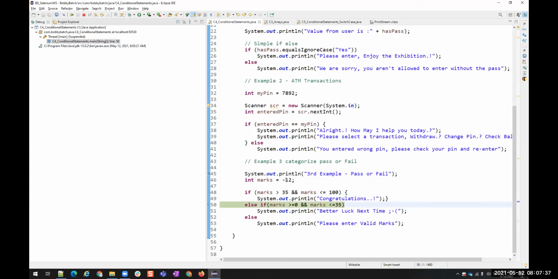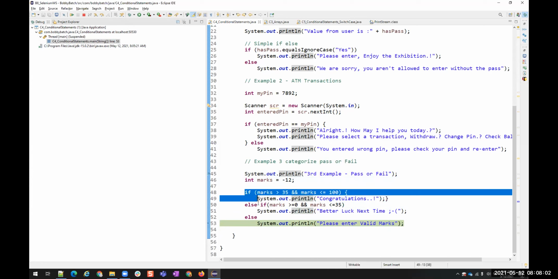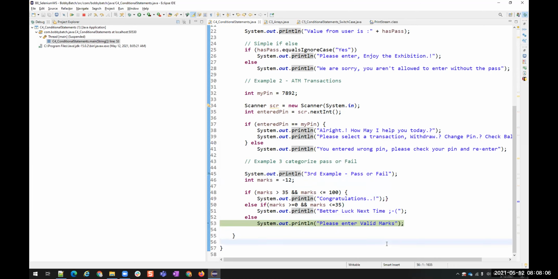What is it doing? It is checking another condition here. Is -12 matching with this 0 and 35? No, right? No. Then it will go to the default condition. So what is it doing? It is executing condition by condition. It is verifying all the conditions until it finds a matching condition. If there is no matching condition, it will go into the default else condition, right? Understood this flow?